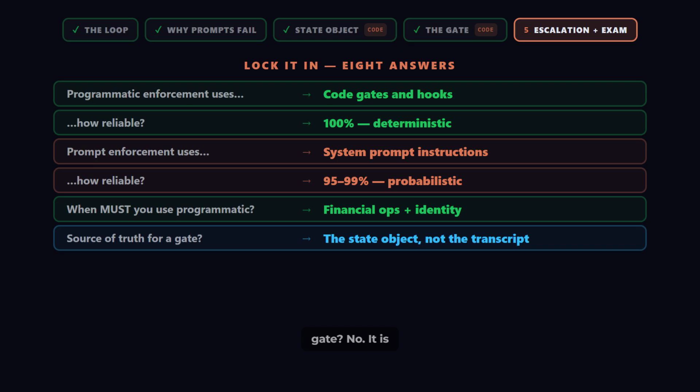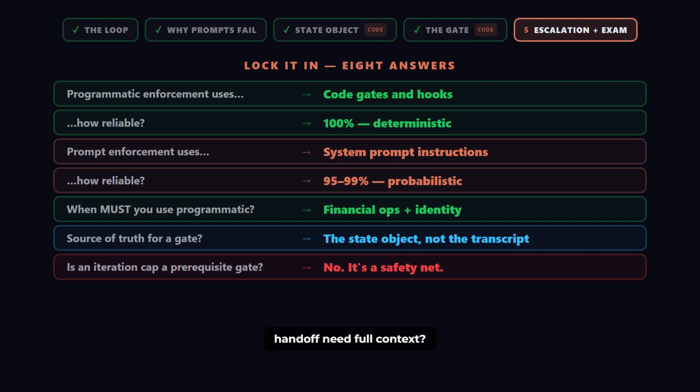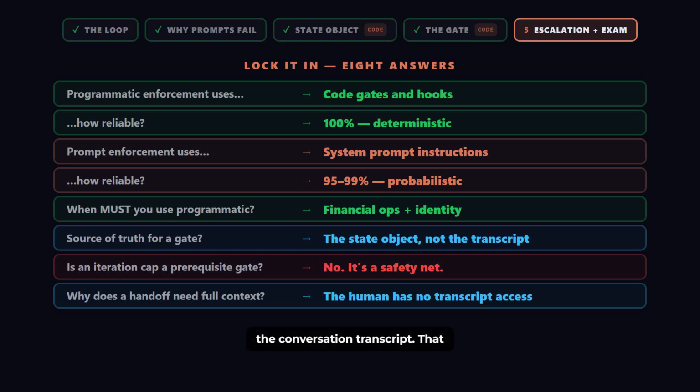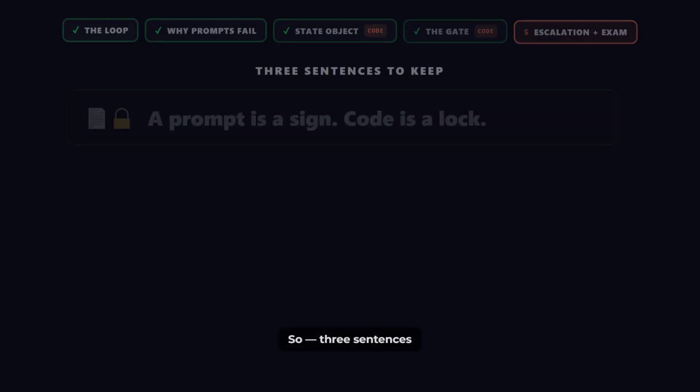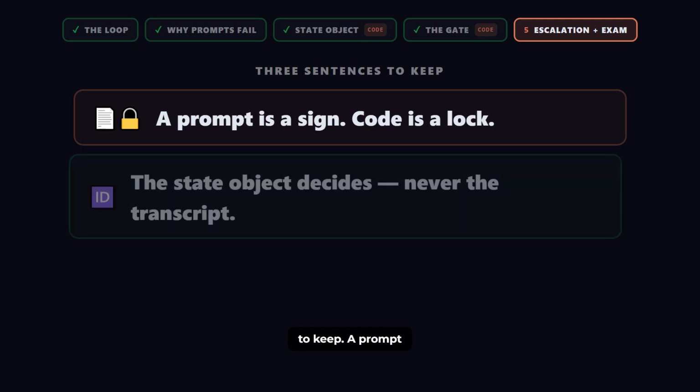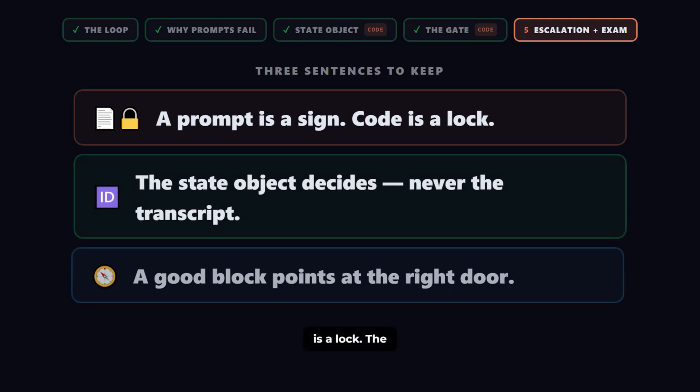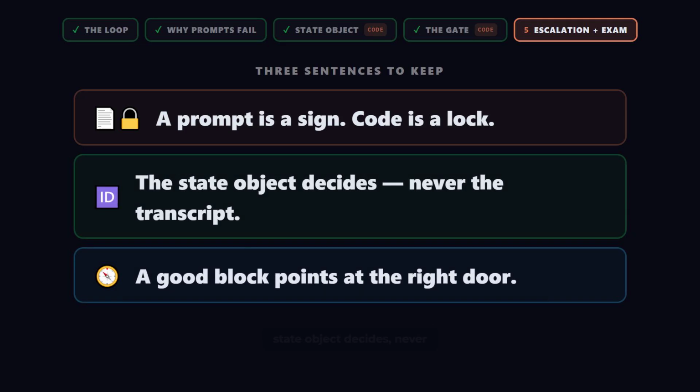Is an iteration cap a prerequisite gate? No, it is a safety net. And why does an escalation handoff need full context? Because the human agent has no access to the conversation transcript. That is task statement 1.4, all of it. So, 3 sentences to keep. A prompt is a sign, code is a lock. The state object decides, never the transcript. And a good block points at the right door. If you can rebuild that gate from memory, you have got 1.4.